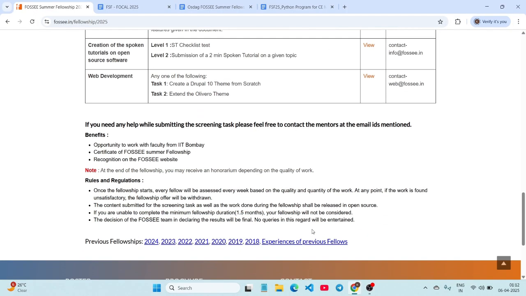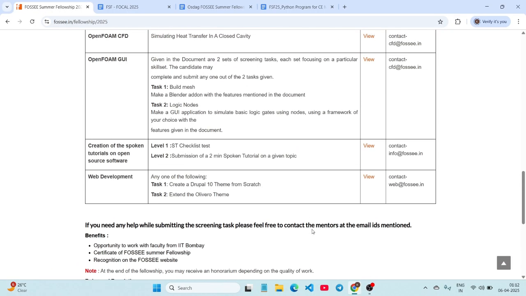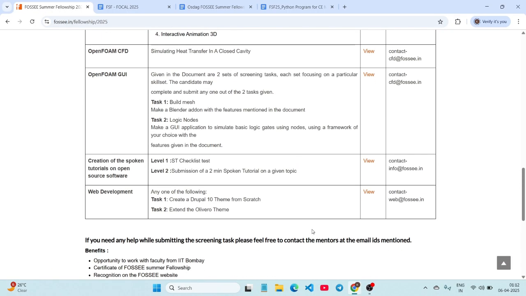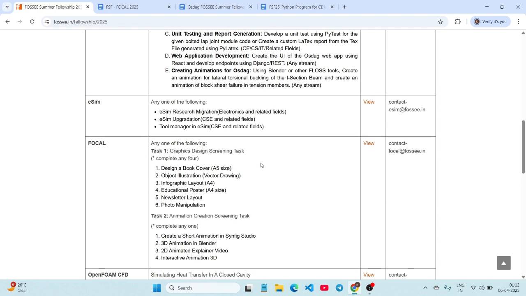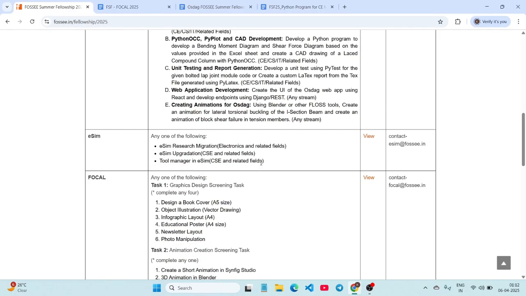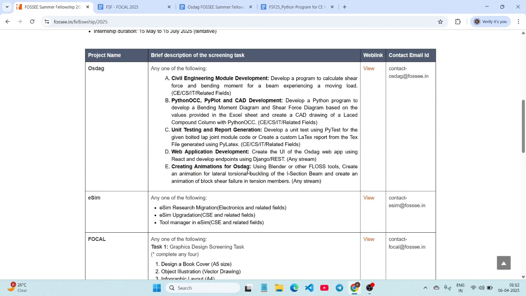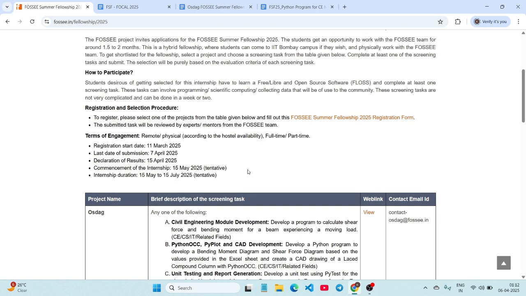And next, coming to the application process. So first visit this link. I'll provide this link in the description, and you have to select the project from the given list, and you have to read the problem statement or the task which is given under the project. So this task you have to read perfectly, and you have to complete this task and submit it before the deadline.